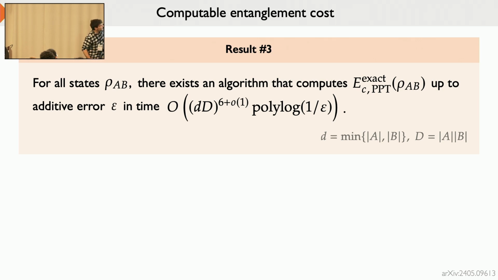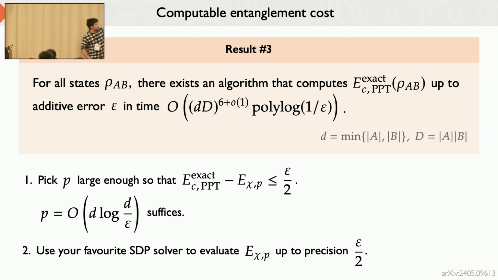And this may look like there are lots of weird powers and stuff, but the point is this is an extremely simple algorithm. We only have to climb this hierarchy of chi or kappa up to some level to get the precision to be small enough. And this level of the hierarchy doesn't have to be so big. It is linear in dimension. And then you just evaluate this SDP. At every pth level, it's an SDP. So you just choose any SDP solver, you evaluate it, and you get the expression for the cost to any precision.